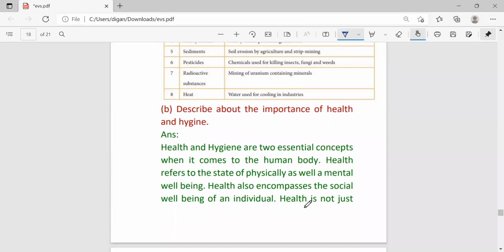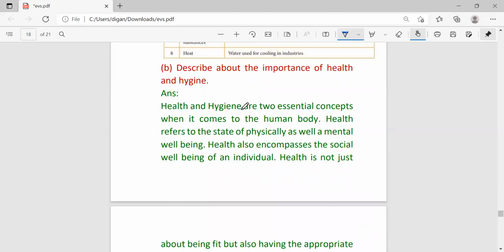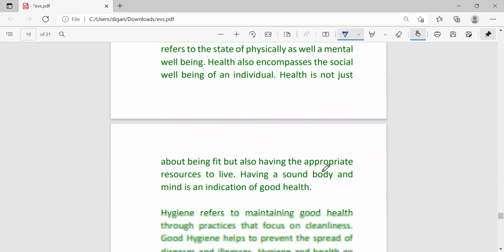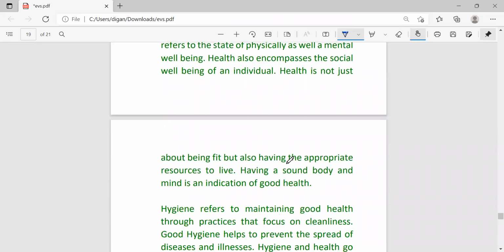Next question, describe the importance of health and hygiene. Health and hygiene are two essential concepts when it comes to the human body. Health refers to the state of physical as well as mental well-being. Health also encompasses the social well-being of an individual. Health is not just about being fit, but also having the appropriate resources to live. Having a sound body and mind is an indication of good health.